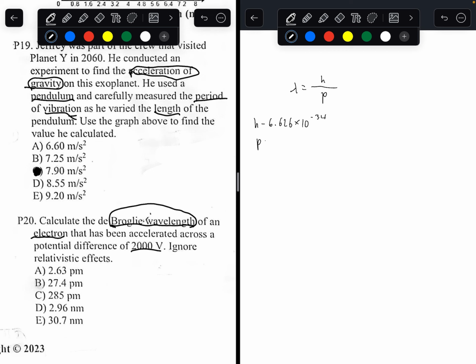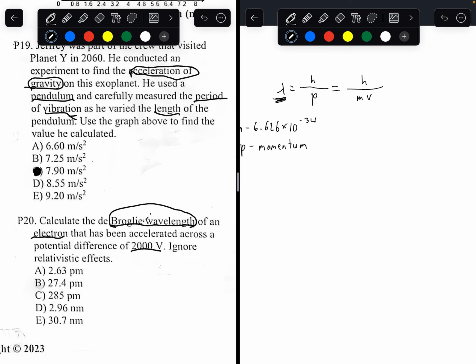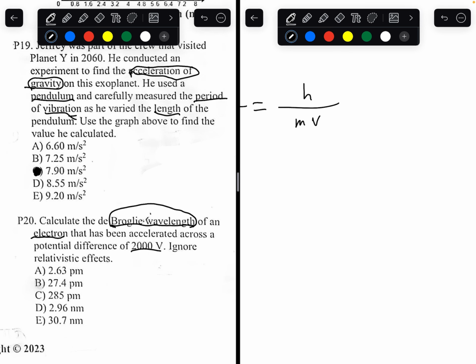And momentum is the same thing as mass times velocity. We can rewrite p to be equal to mass times velocity, so the wavelength is h over mv. So we're trying to find this right here. To find that, we need 3 of these. How many of these do we already have? We already have Planck's constant. It's a constant, so we're given that already. And we have the mass of an electron. It's given on the formula sheet. But we need to find velocity.